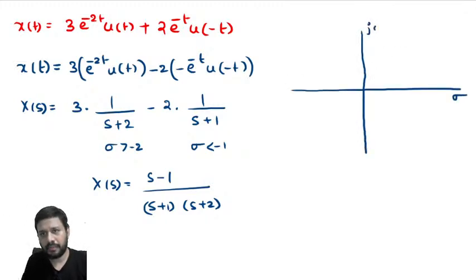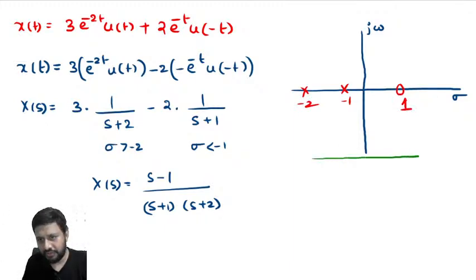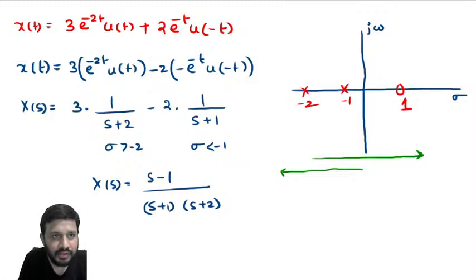draw the pole zero plot. So one pole is located at minus 1, the other pole is located at minus 2, zero is located at 1. Now sigma greater than minus 2 means from minus 2 to infinite, like this. Any value of sigma greater than minus 2. Sigma less than minus 1. Now what is the ROC? Common ROC. We know that for linear combination we must take the common ROC. Common ROC is between minus 2 to minus 1.